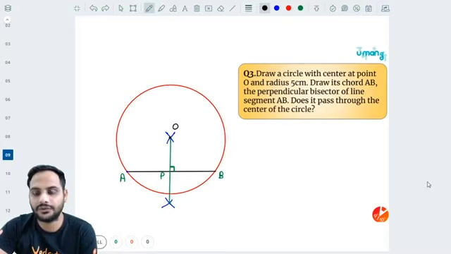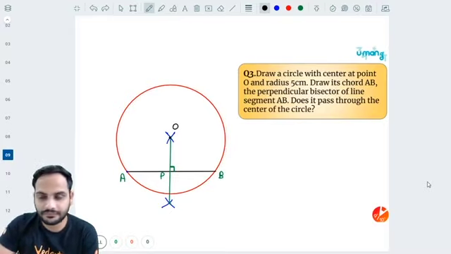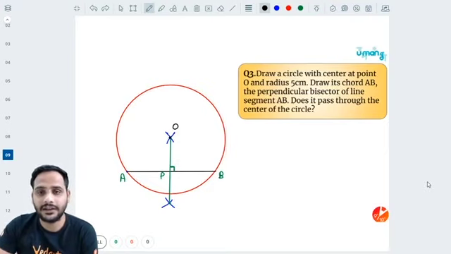Got it? This is one of the properties which is there in grade 9 in the topic circles, and as you all know I have covered that part as well. In that you know that the perpendicular from the center bisects the chord, right? And the converse was that if we join the midpoint of a chord to the center, it is perpendicular to it.